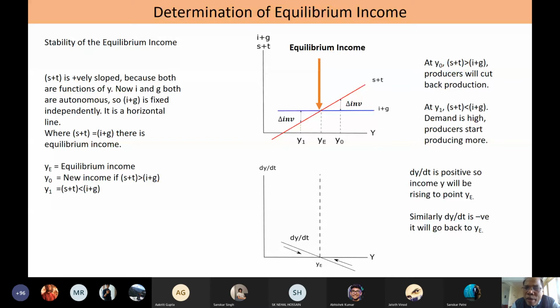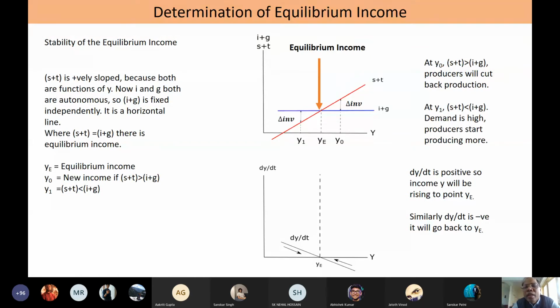I have taken income as a factor to determine all the injection and the leakage side variables, and in this case I am assuming that I plus G are autonomous. So as a result, I plus G has become a horizontal straight line.